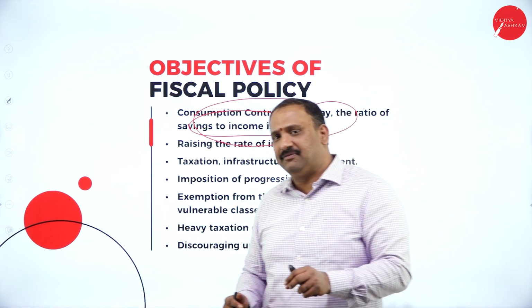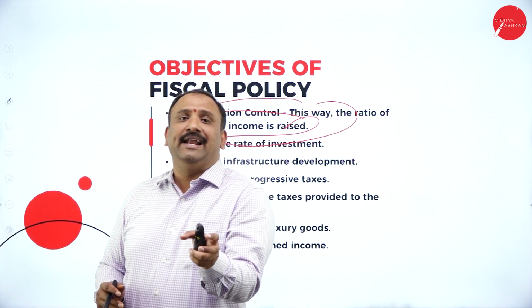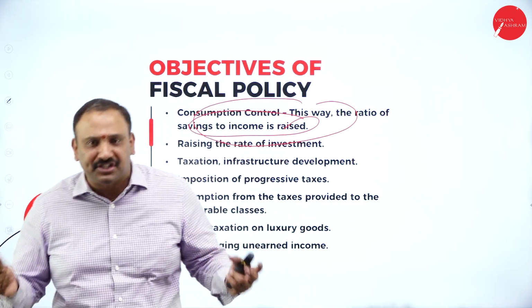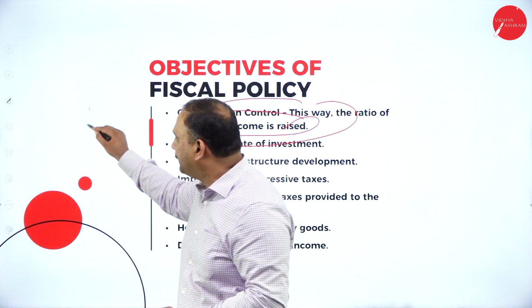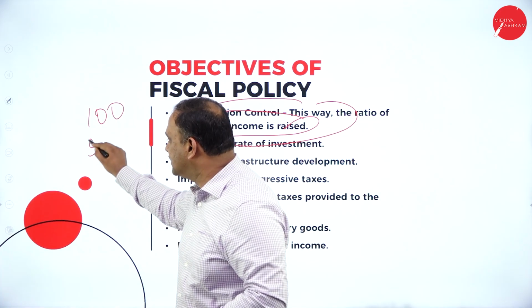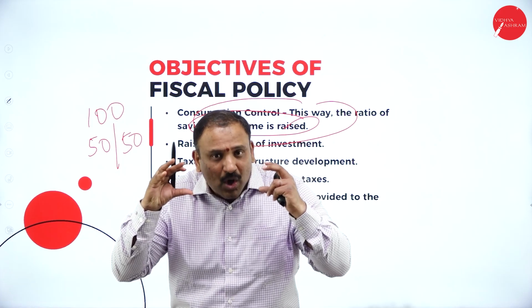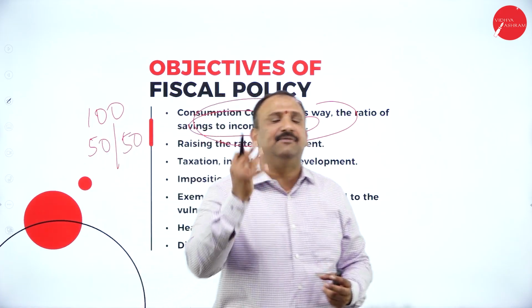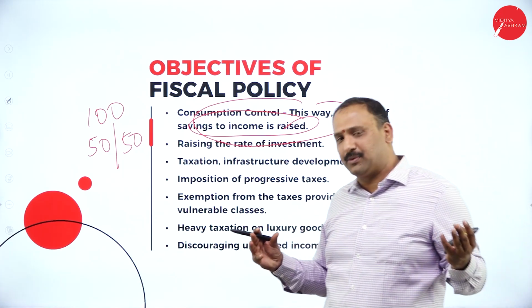We always believe that the savings to income should be 50-50. And that's now an untold, unsung ratio. Suppose you are earning 100 rupees per month, for example, that means you spend 50 and save another 50 rupees. That's how the Indian mentality is governed.